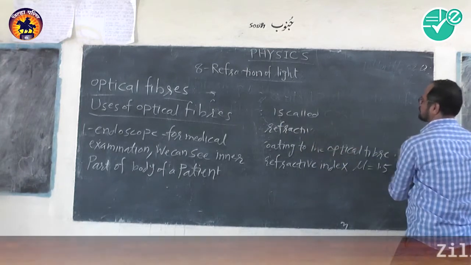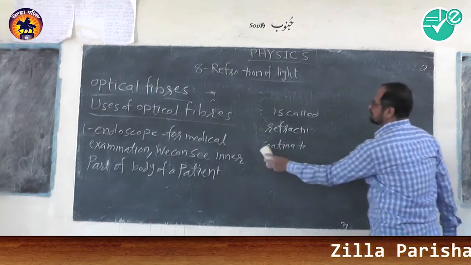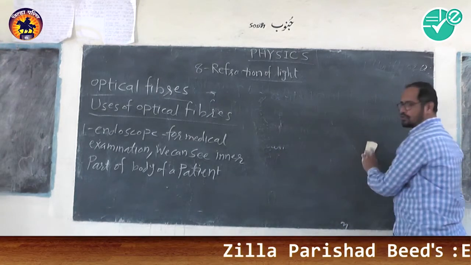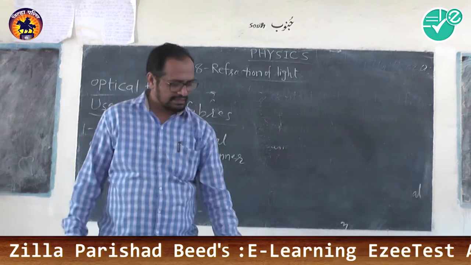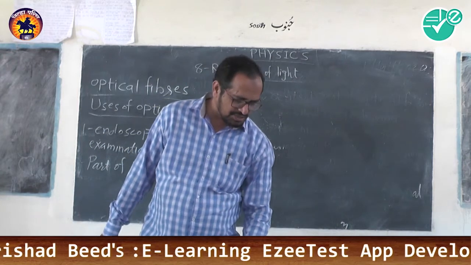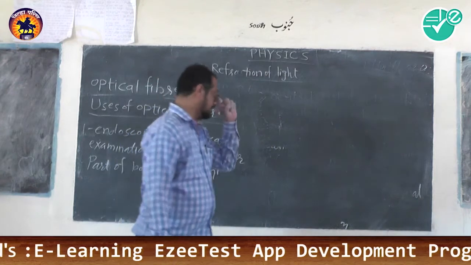The second one is the transmission of sound and picture signals.